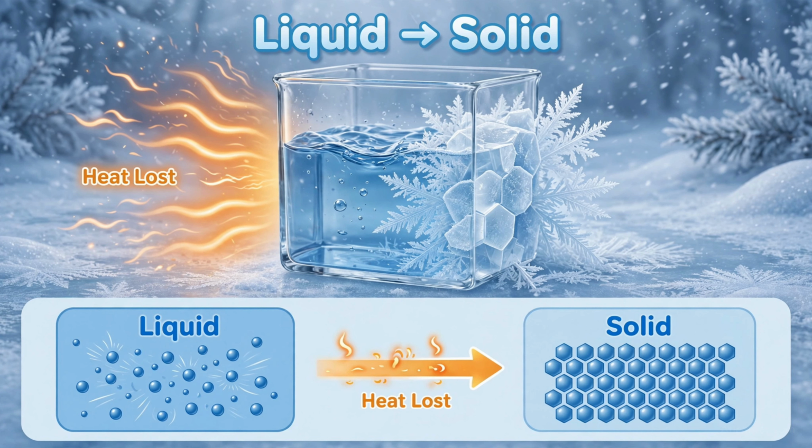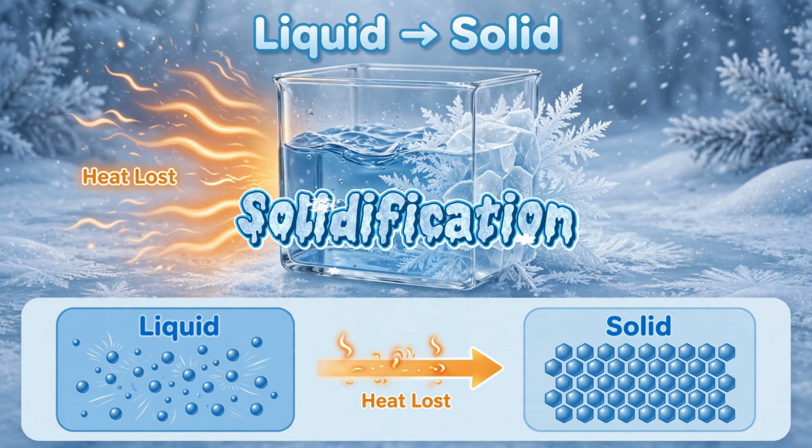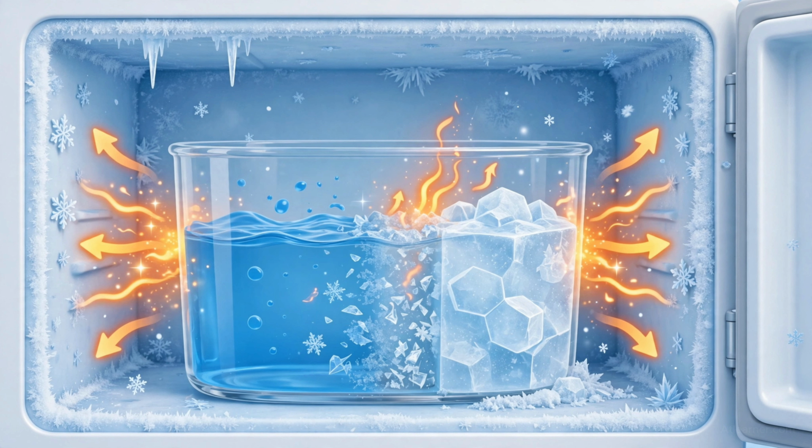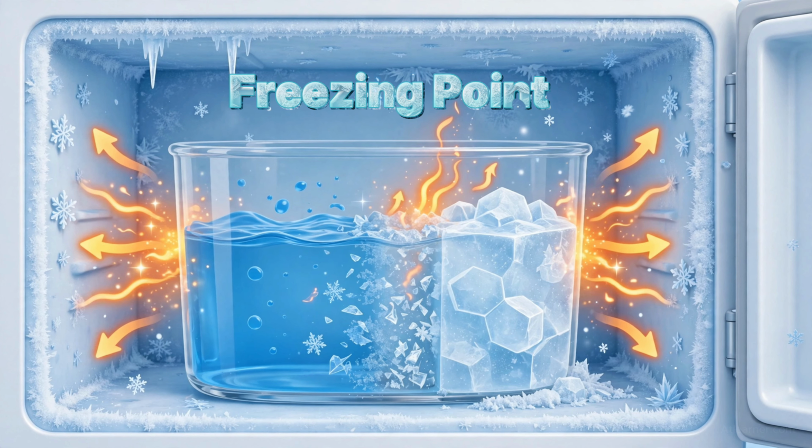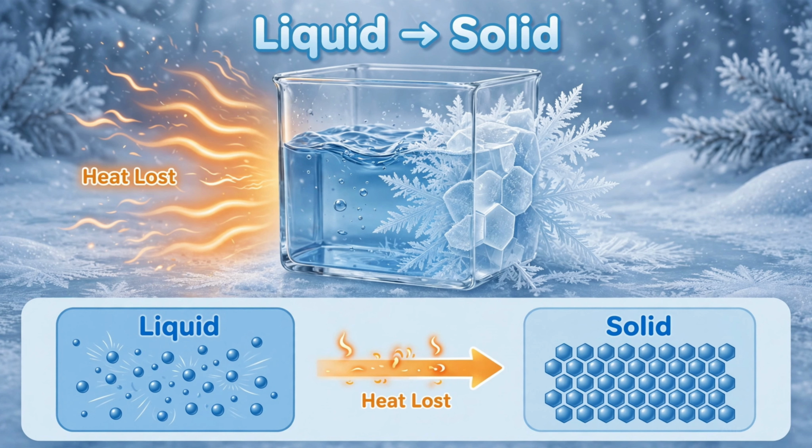When a liquid loses enough heat energy, it changes into a solid. This process is called solidification or freezing. For example, when we keep water inside a freezer, it continuously loses heat and changes into ice. The temperature at which a liquid changes into a solid is called its freezing point. For pure water, the freezing point is 0 degrees Celsius. So, when a liquid loses heat and changes into a solid, it is called solidification.